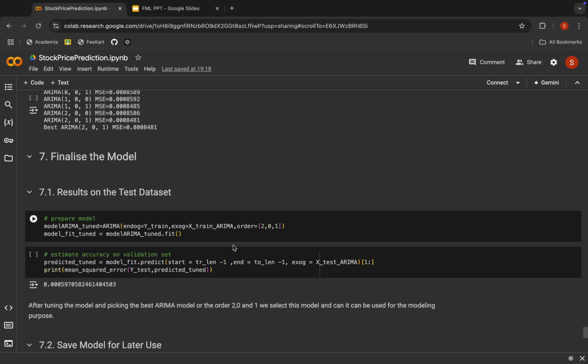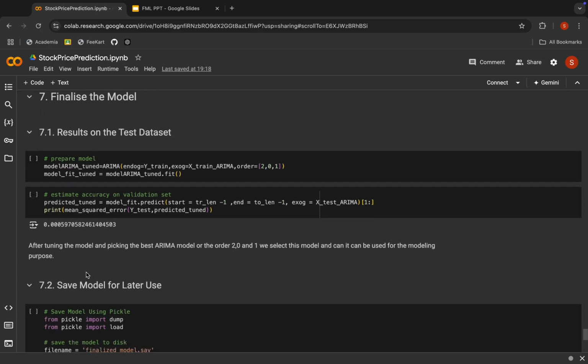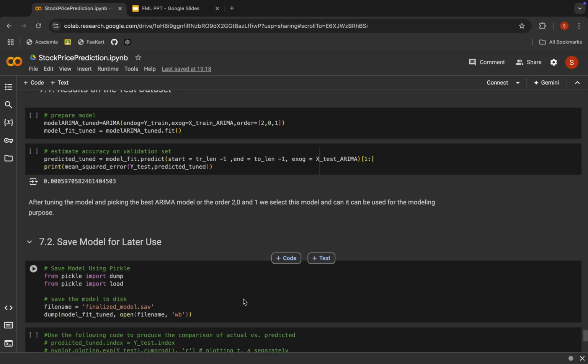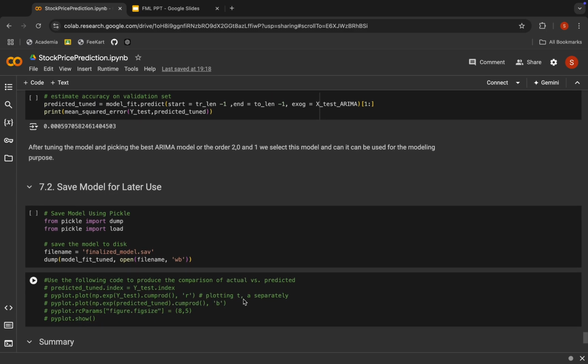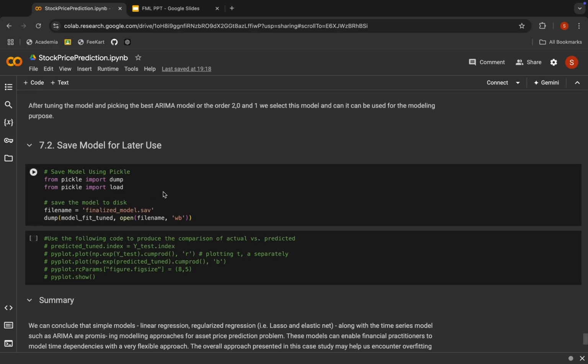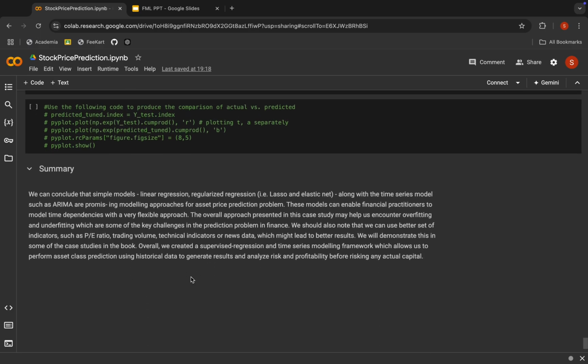So we are finalizing this ARIMA model, and once again we'll print the mean squared error, which is the lowest by far. So we'll save this model for later use with the Python package called pickle. We are saving it here, and let's conclude this.